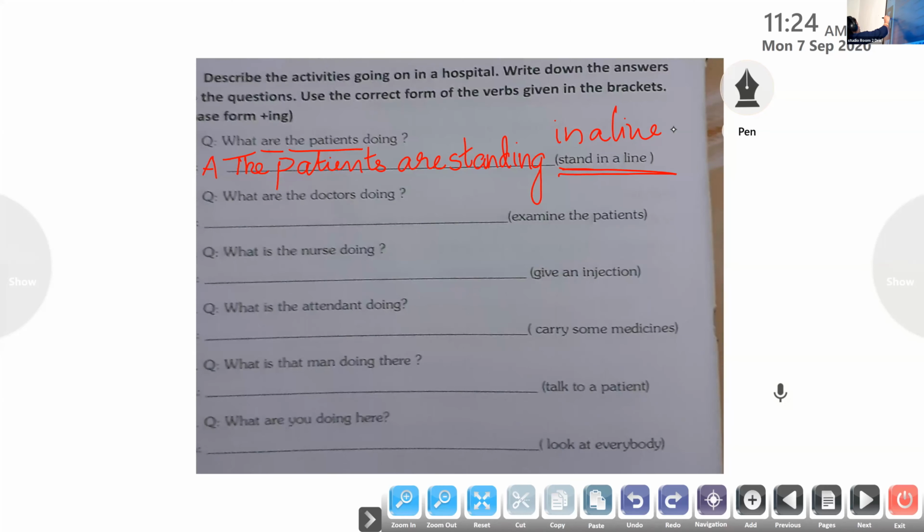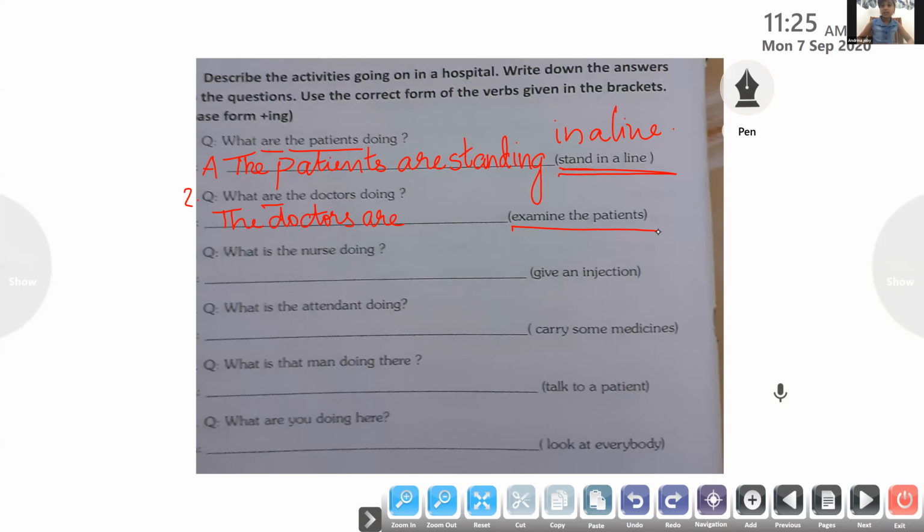Okay, Andrina, come on. Unmute it. Yes, do the second one. Do the second question. What are the doctors doing? Now, give me the answer. So what do I have to write there? The doctors. Yes, the doctors. I have written there. Okay, Andrina, help me out to write. Now, the helping verb are is there. I have added it. Now, the remaining is here: examine the patient. So how do I fill in there?